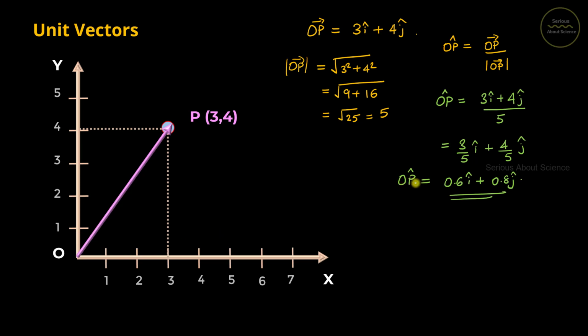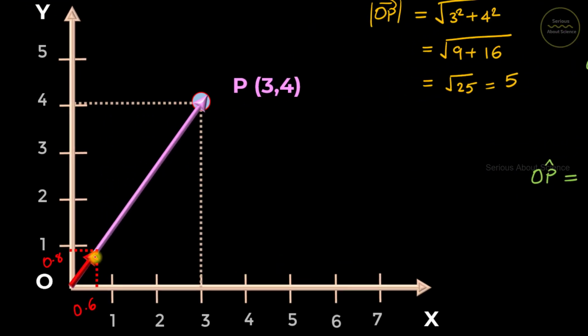And the direction of this unit vector will be the same as the direction of vector OP, because a unit vector is a vector of magnitude 1 and has the same direction as the given vector. So here if I plot, this will be the unit vector, such that its x component is 0.6 and y component is 0.8. So you can see this is the unit vector of vector OP, which lies along the same direction as that of vector OP.